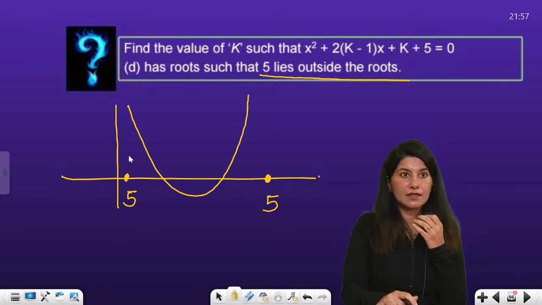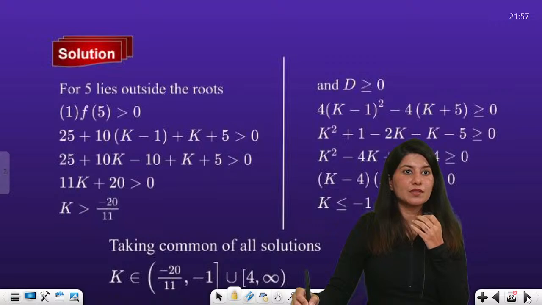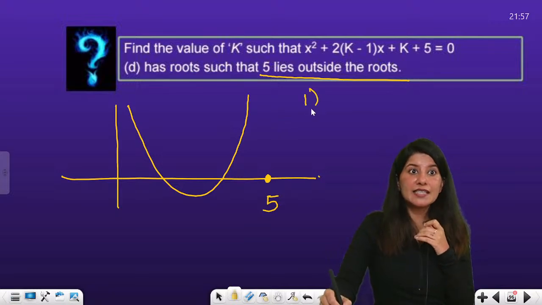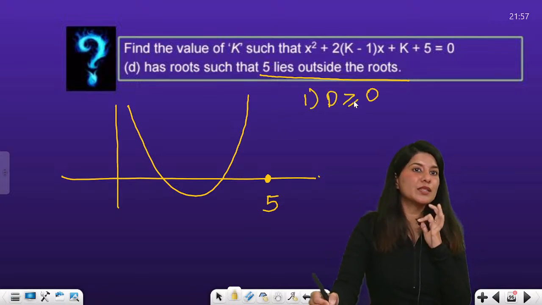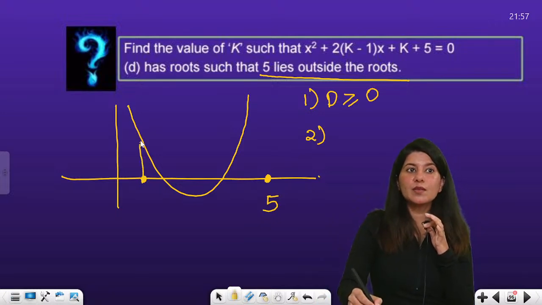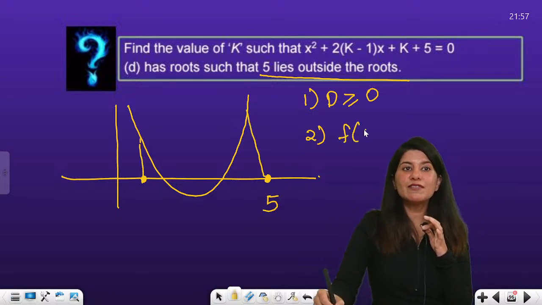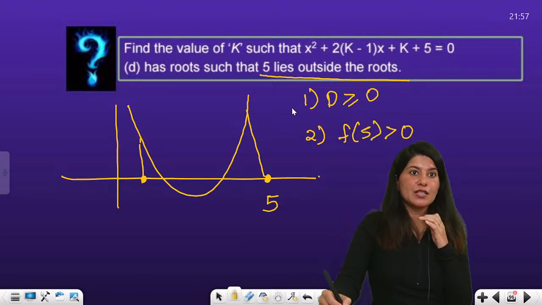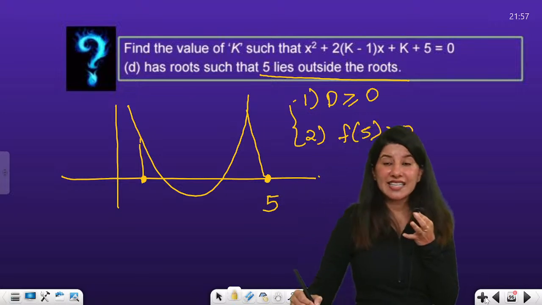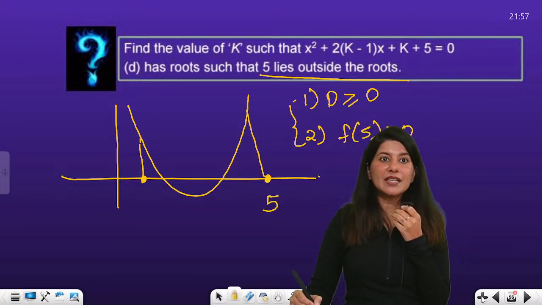So first of all, the first condition is that the discriminant should be greater than or equal to 0. Second, if 5 lies here or here, in both cases, can you see that f of 5 is greater than 0? These are the two conditions you need to apply, taking the intersection.